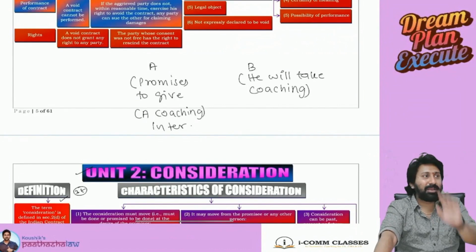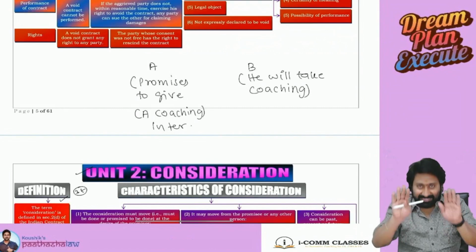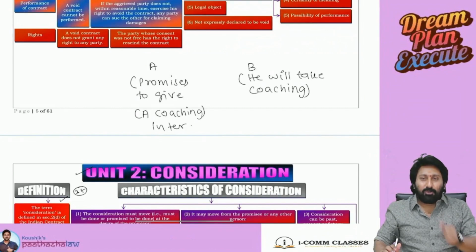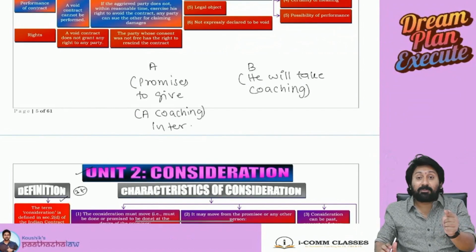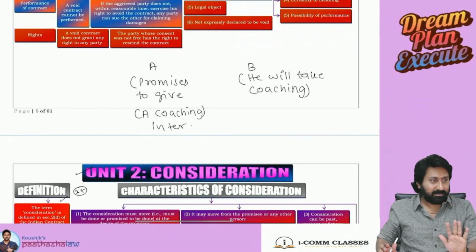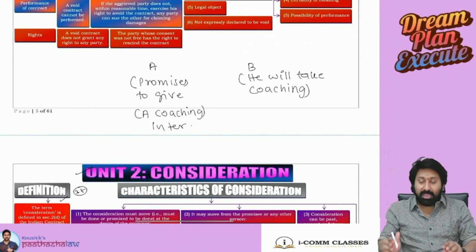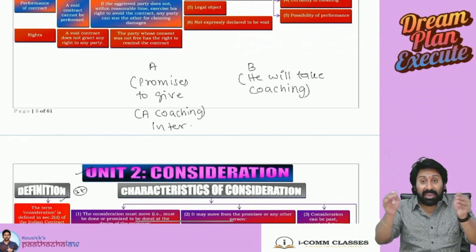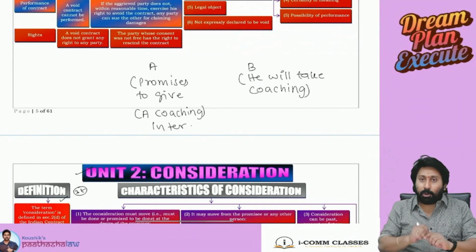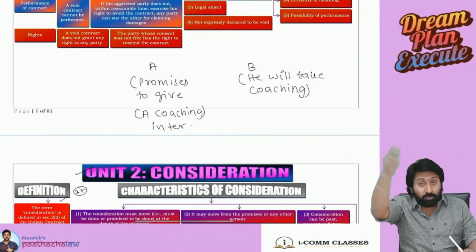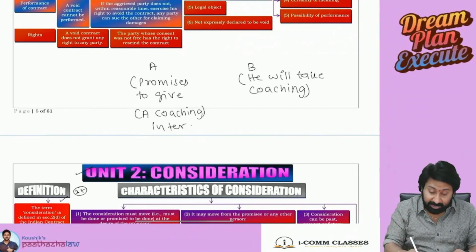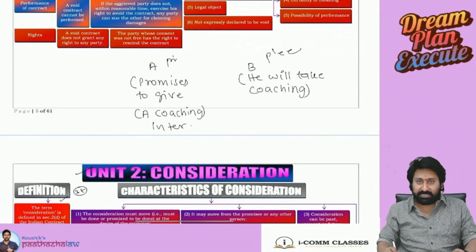Now you came into line. Okay. This is what they wanted to tell. Who is a promisor? Promisor to a contract, not promisor to the consideration. Understood the point or not? Now consideration came into the picture. A promised to give CA inter coaching, a promise made to whom? Mr. B. A is the promisor, B is the promisee. This is number one. Okay. Number two.